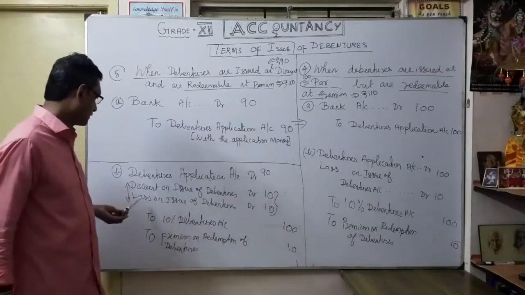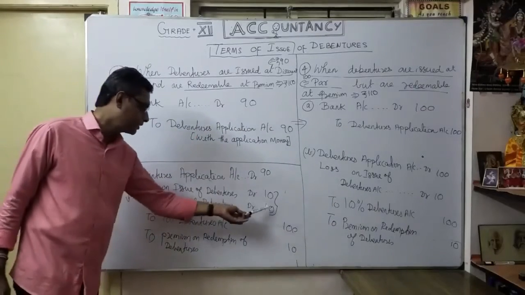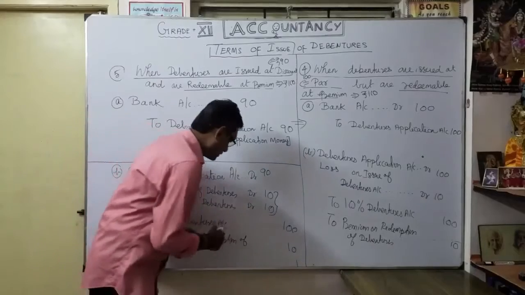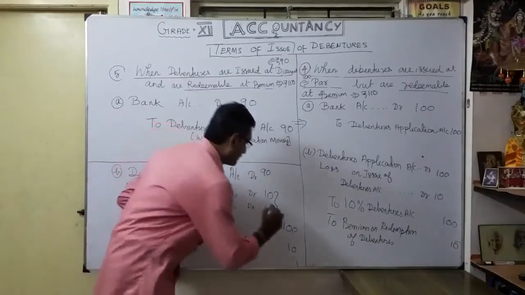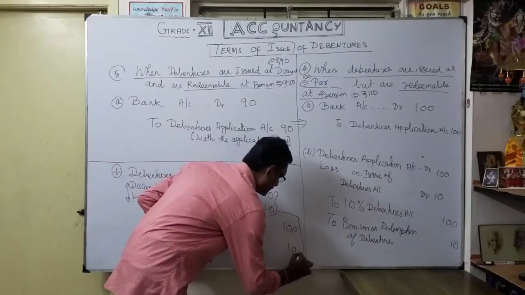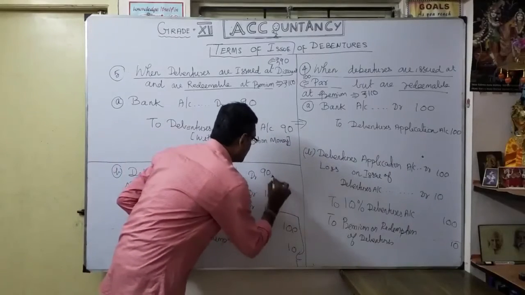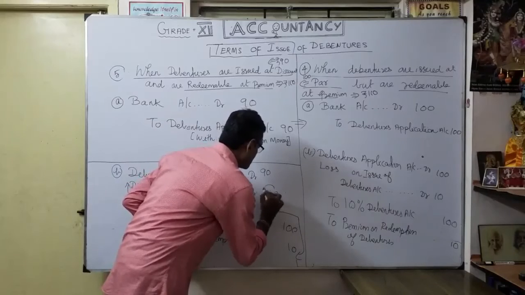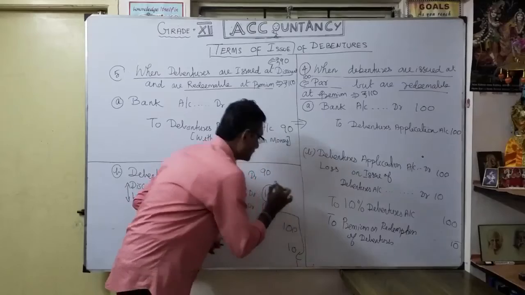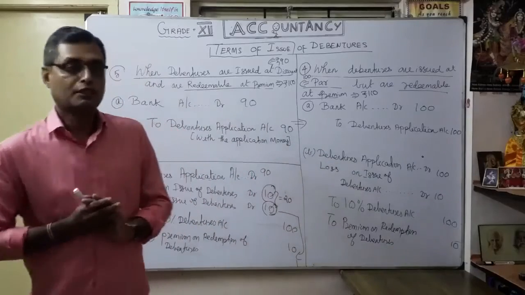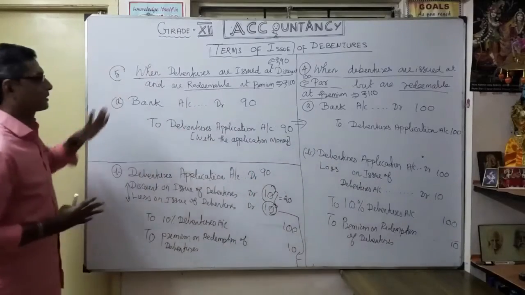That's why I am showing it separately: loss on issue of debenture, 10 rupees, because of premium on redemption of debenture. This 10 rupees you can compensate. This 10 rupees is for discount, and this 10 rupees is the difference. Totally you are losing 20 rupees. You understand? So that's case number 5.